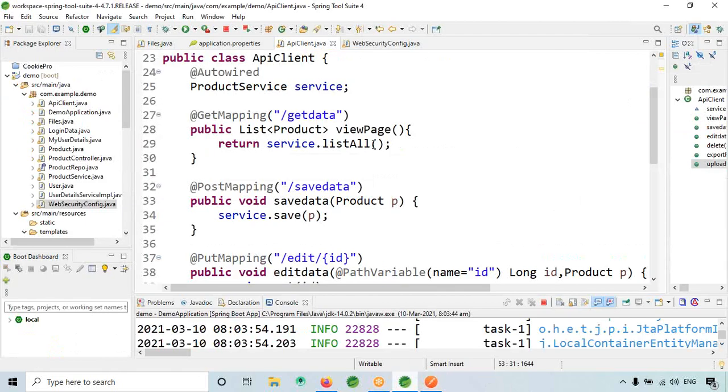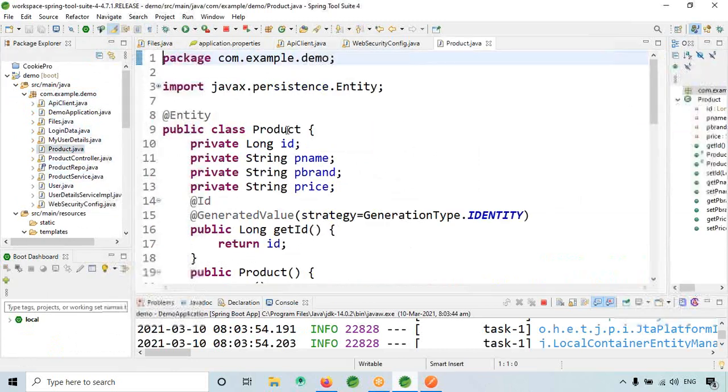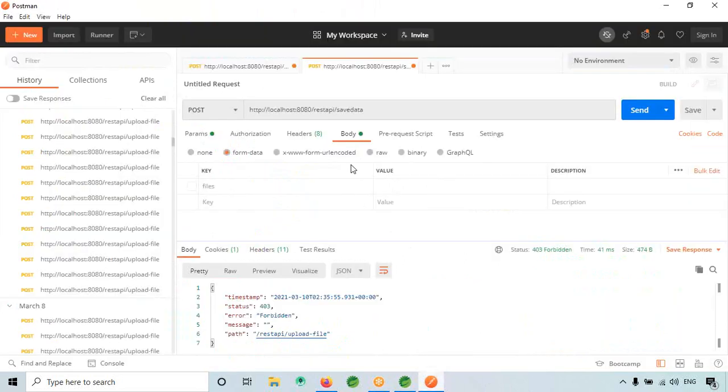What are the fields I have? Product, name, brand, price. Name, brand, price.